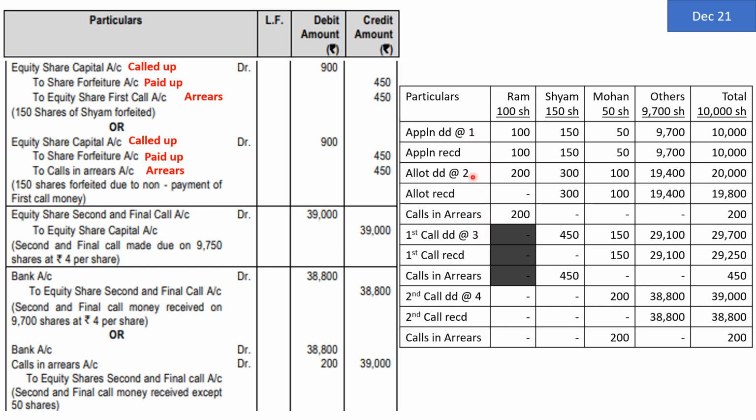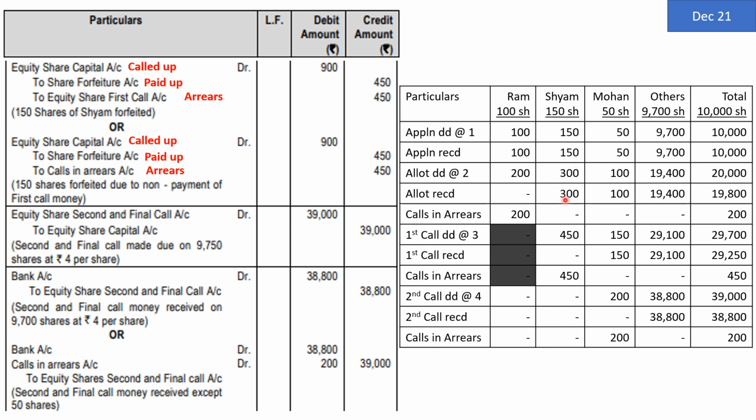So 1 plus 2 is equal to 3, 3 plus 3 is equal to 6. So 6 rupees are called on 150 shares, that means 900 rupees. To share forfeiture account by the amount paid up, Shyam has paid 150 rupees on application. He also paid 300 rupees on allotment.